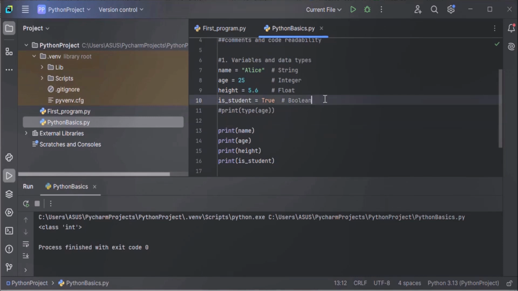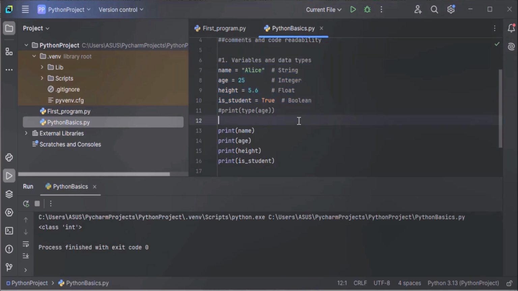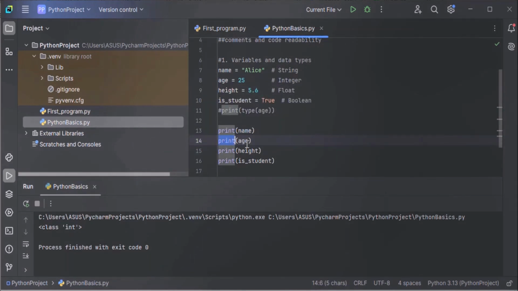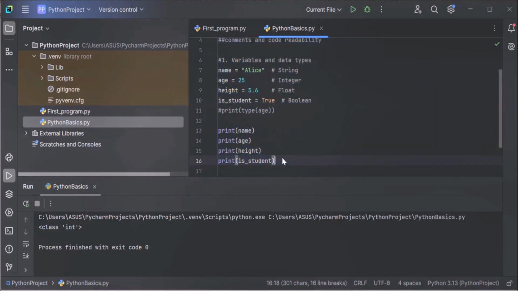Now, how to display the values stored in these variables: name, age, height? To display anything in Python, we have a print method. You have to use the print method to display anything. If you want to display the value stored in the name variable, you have to use print and the variable name. If you want to display the value stored in the age variable, print and the variable name. So here we have used the print method to display the values stored in the name, age, height, and is_student variables. So let's see the output.